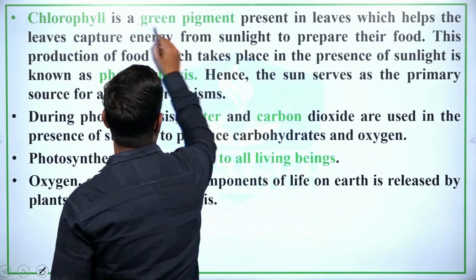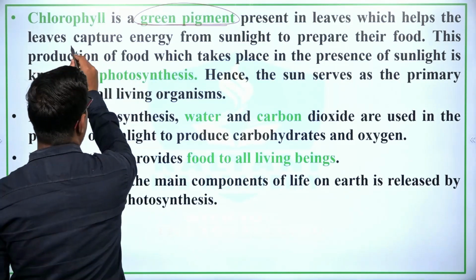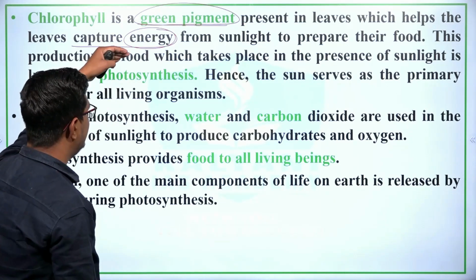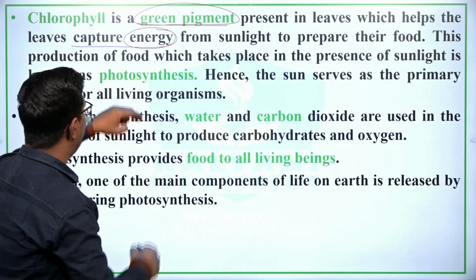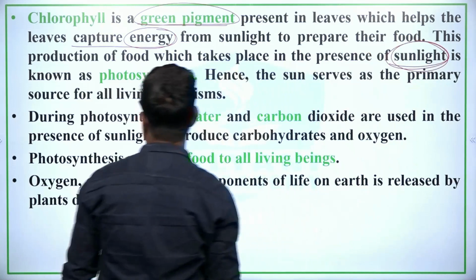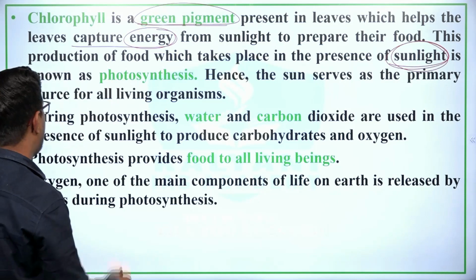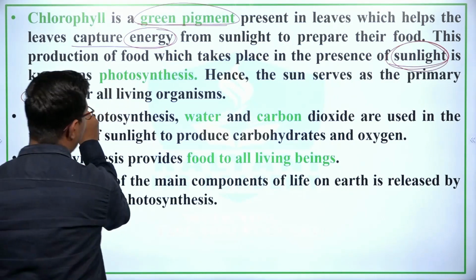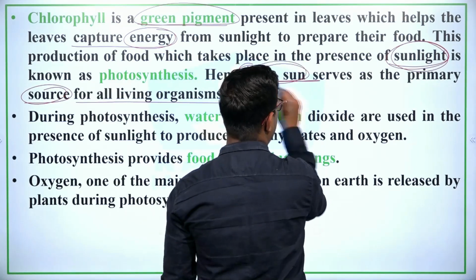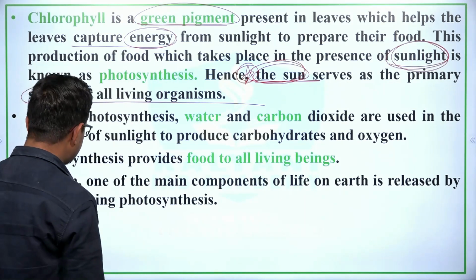Chlorophyll is a green pigment present in the leaves, which helps the leaves to capture the energy from sunlight to prepare their food. Chlorophyll is important to capture the sunlight. This production of food, which takes place in the presence of sunlight, is known as photosynthesis. Hence, the sun serves as the primary source of food for all living organisms. This is the most important.